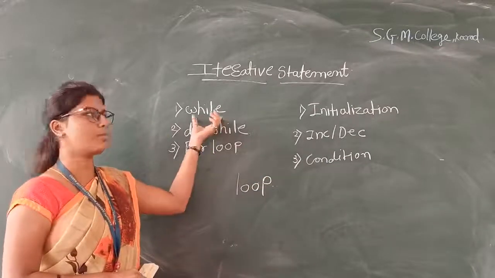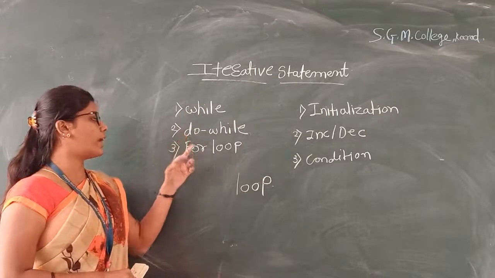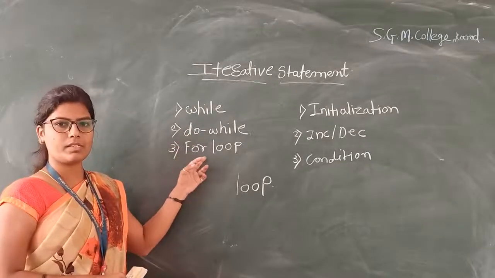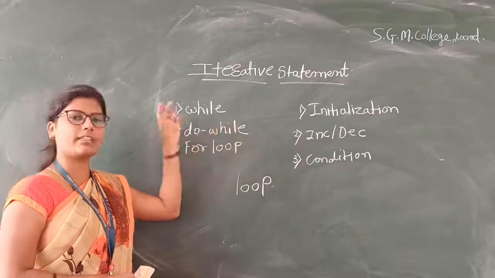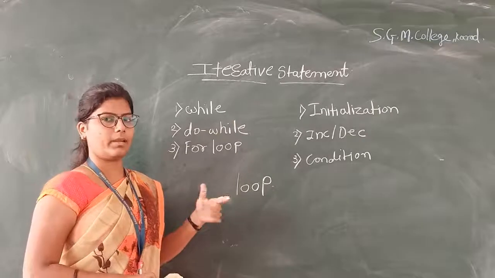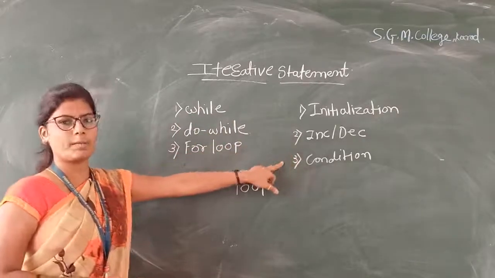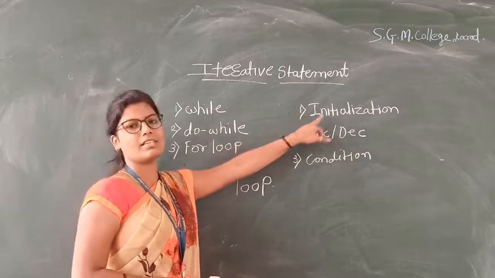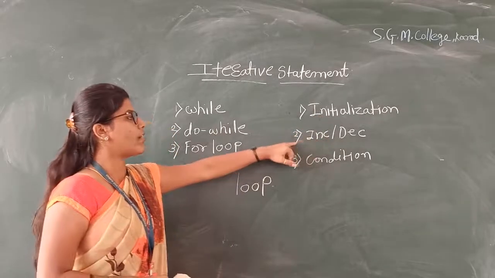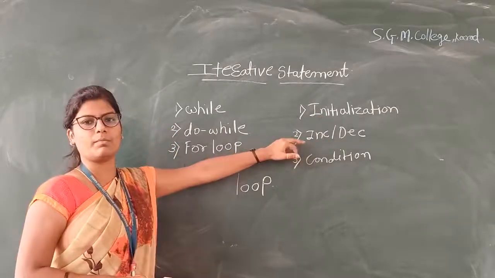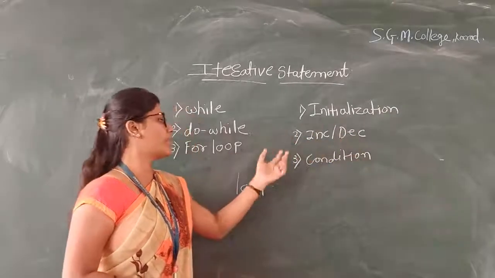There are three types of iterative statements. First is while, second is do while, and third is the for loop statement. Every loop consists of a block of statements, and those statements are executed repeatedly. These statements involve three important points. The first point is initialization, where we initialize the variable. The second is updating the variable, meaning incrementing or decrementing the variable.